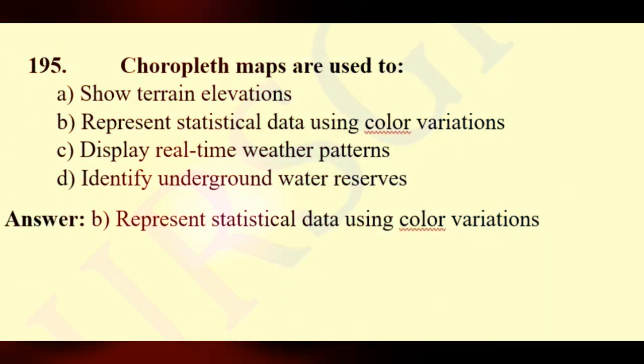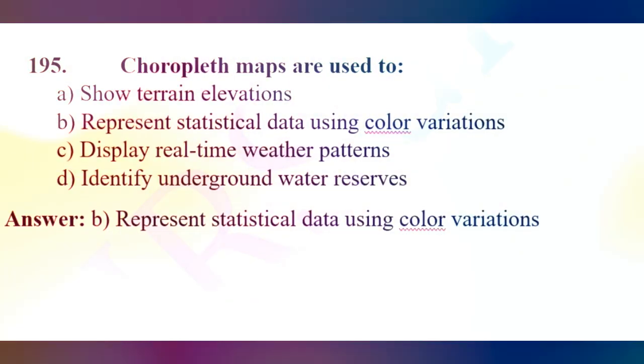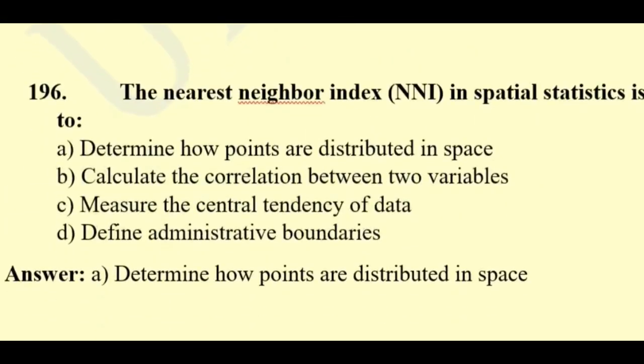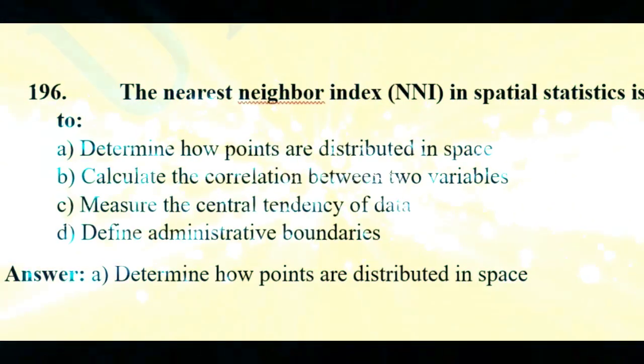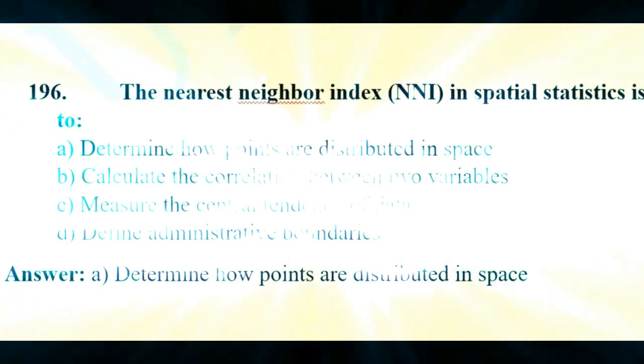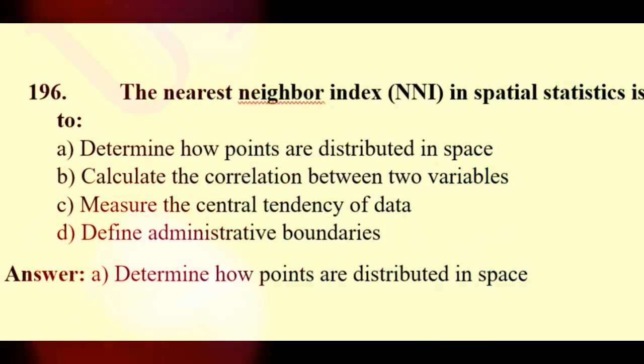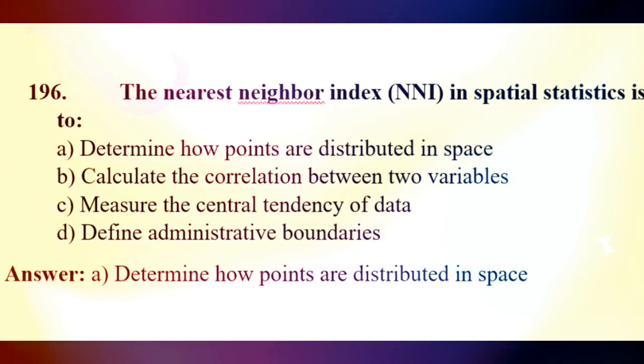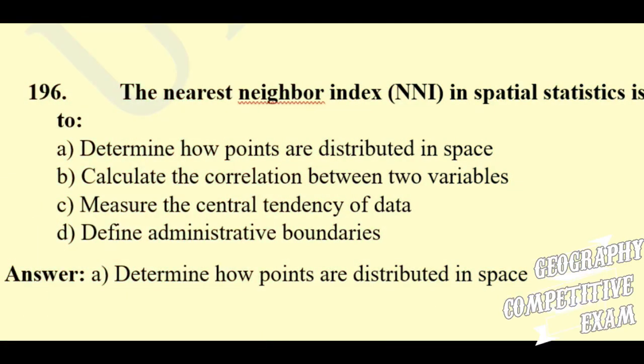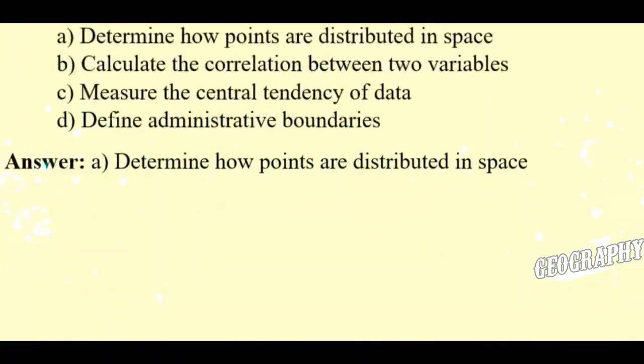The right answer will be represent statistical data using color variations. Question 196. The nearest neighbor index (NNI) in spatial statistics is used to determine how points are distributed in space, calculate the correlation between two variables, measure the central tendency of data, define administrative boundaries. So the right answer will be determine how points are distributed in space.